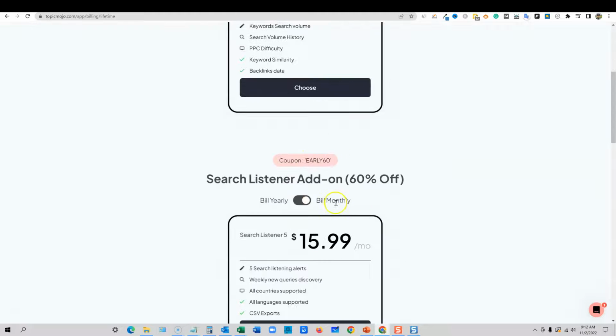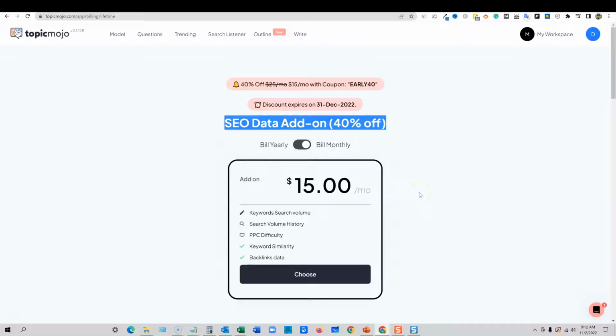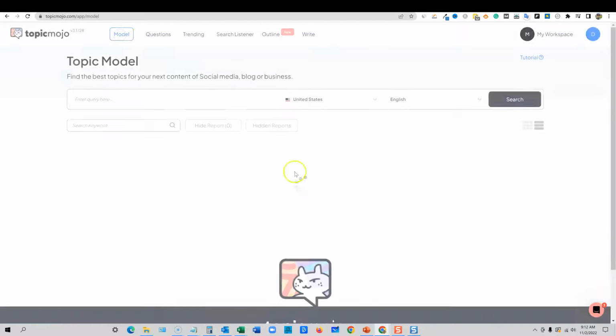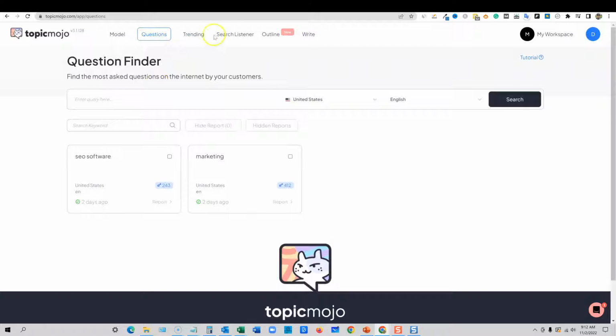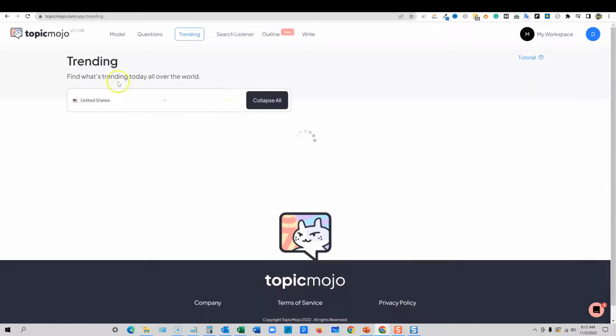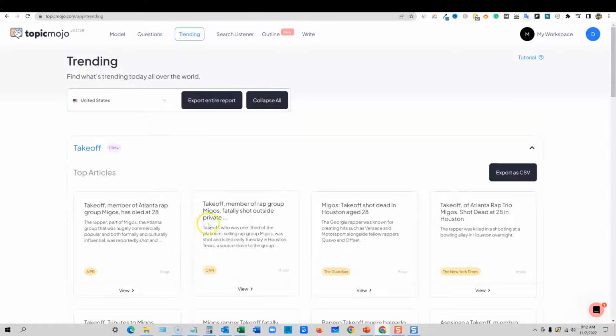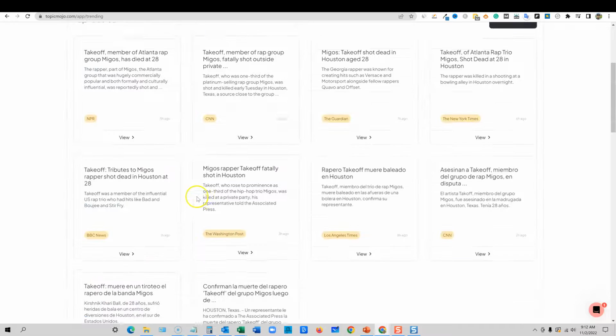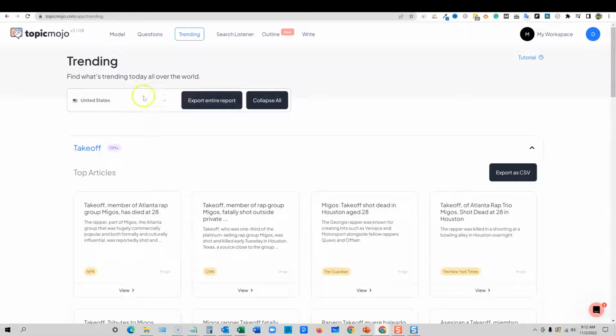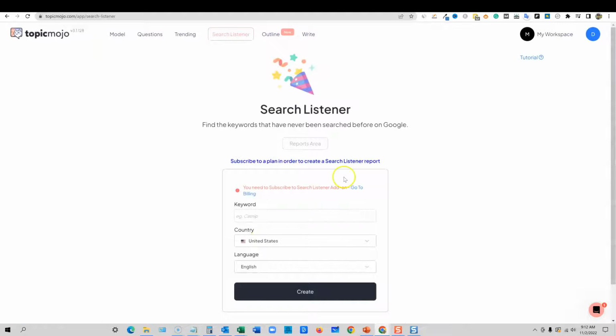There's a couple add-ons to make the tool. I think I like the way that they did this. They're giving you a lot of the tool right off the bat. We have the questions feature over here. I'll show you that in a minute. Trending, you have to have the add-on package for this one, or no, wait, trending, find what's on. Okay, so you do get basic trending of what's actually trending. I think it's just Google Trends right here. But the search listener, you're going to need the add-on for this one right here. You've got to have the add-on for that.